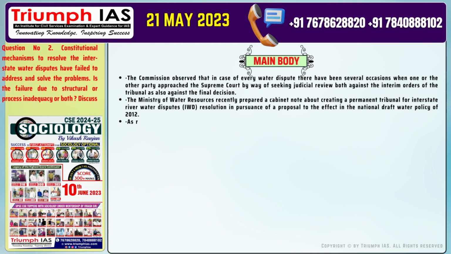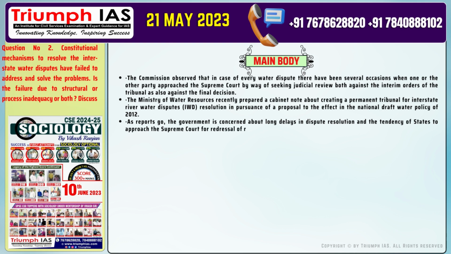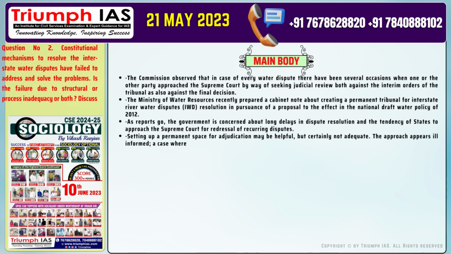Number 3. As reports go, the government is concerned about long delays in dispute resolution and the tendency of states to approach the Supreme Court for redressal of recurring disputes. Number 4. Setting up a permanent space for adjudication may be helpful, but certainly not adequate. The approach appears ill-informed, a case where the prescription may be right, but the prognosis and the diagnosis appear misplaced. Number 5. Thus, it casts doubts about how the solution will fare in the future.